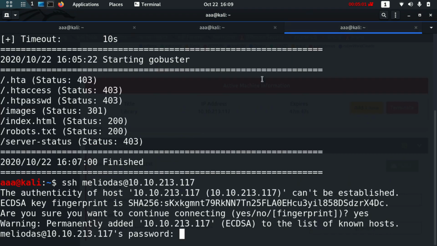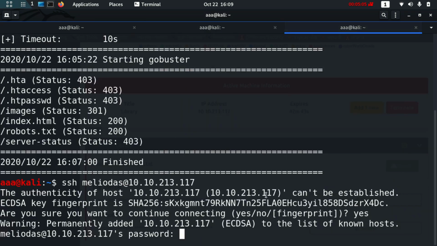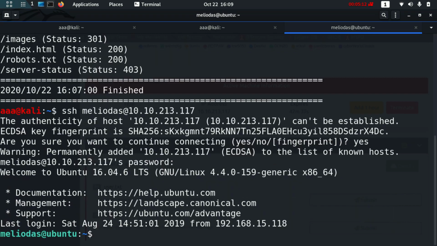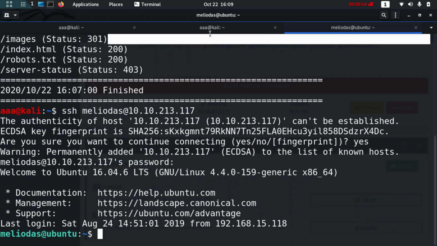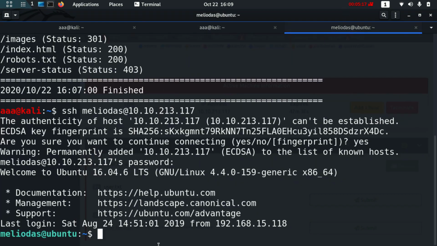Should I continue? Okay guys, I'll just continue. I actually know the password. I'll just prove it to you in the end. The password which I typed, I am going to get it from here in a second. So don't panic about that.